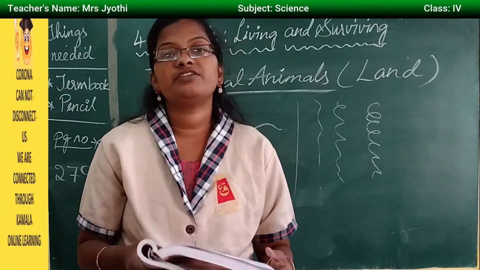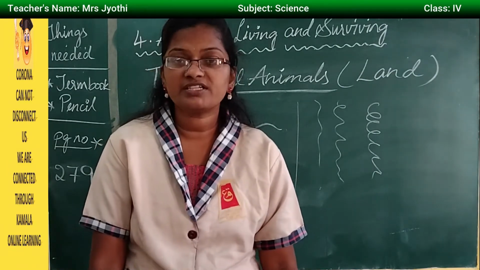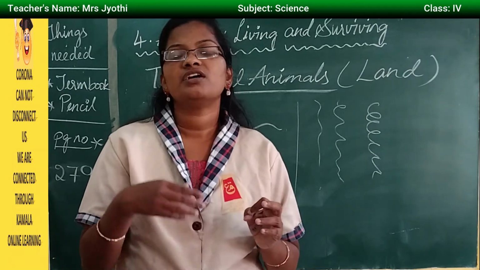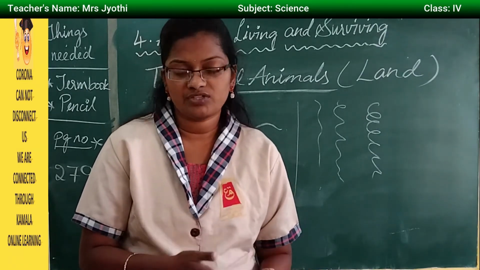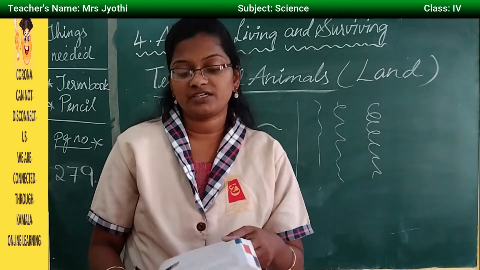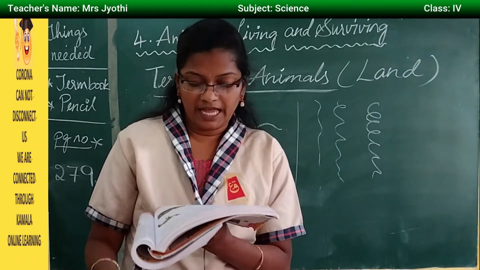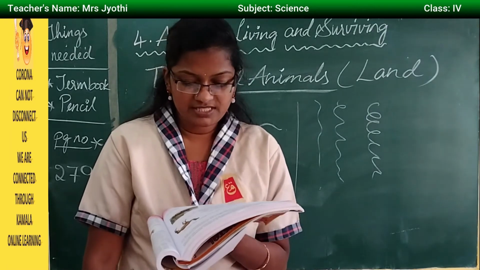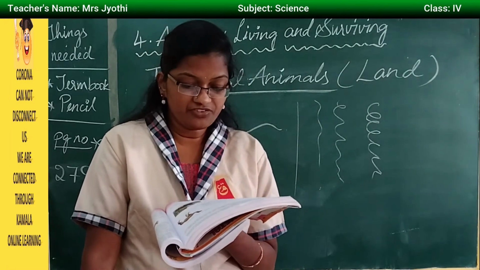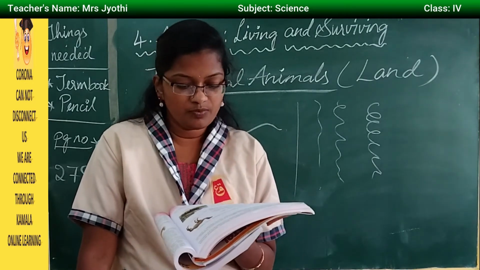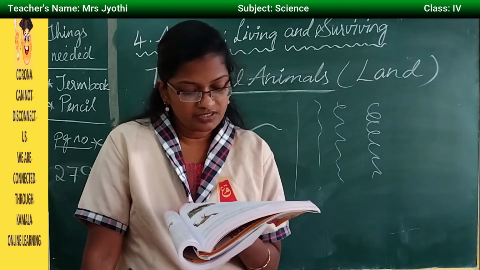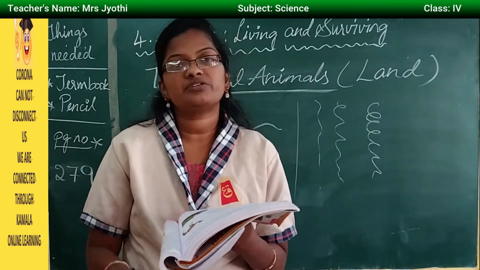Then animals which live in the polar regions. Polar regions in the sense animals which live in the cold areas where there is a lot of snowfall continuously. So how are animals going to adapt in those climatic conditions? Let us see. Animals such as polar bear, seals, walrus and penguins are adapted to live in the freezing condition of the polar regions. So these animals have developed the following adaptations to survive over there.